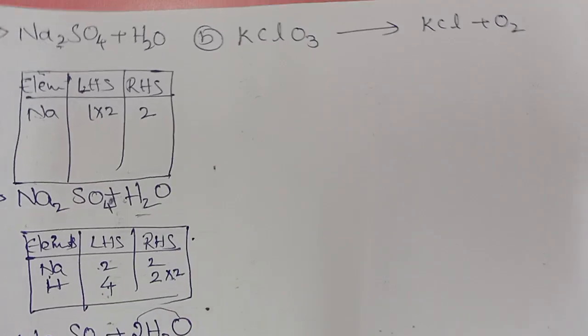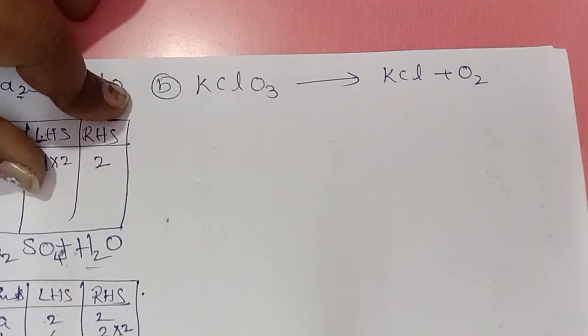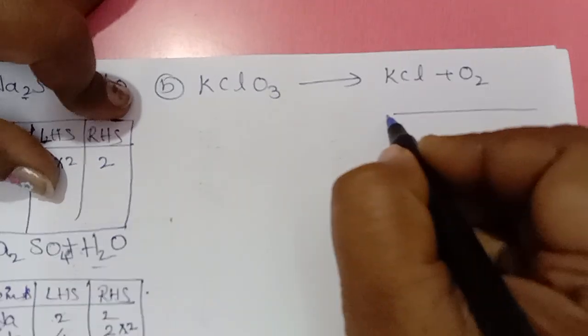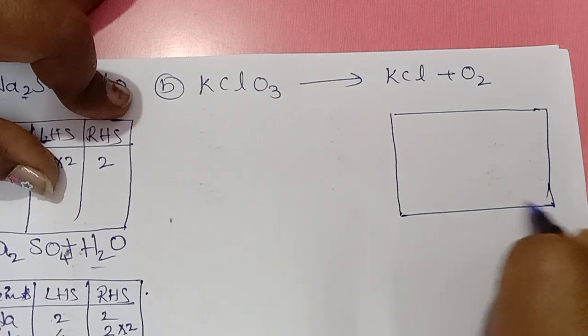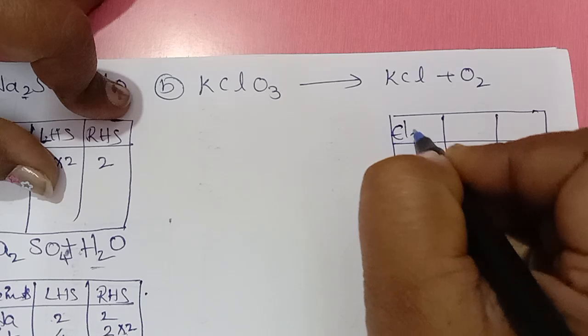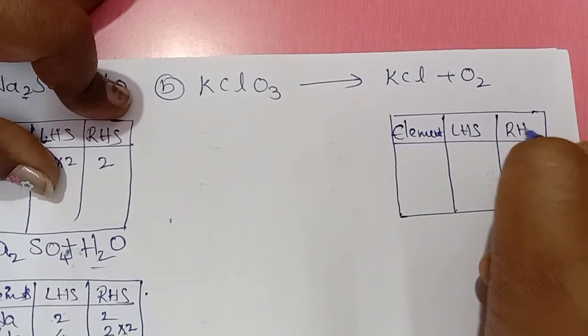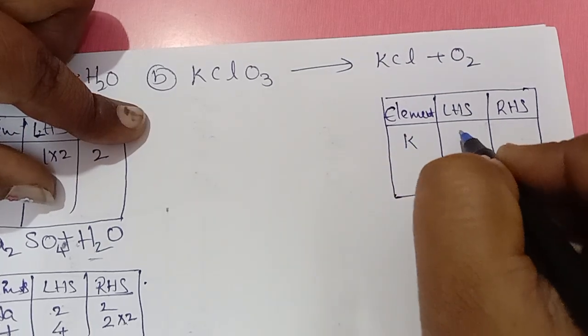Next example, KClO3 gives KCl plus O2. So again draw a box. Elements, LHS, RHS. First I am taking potassium, K 1.